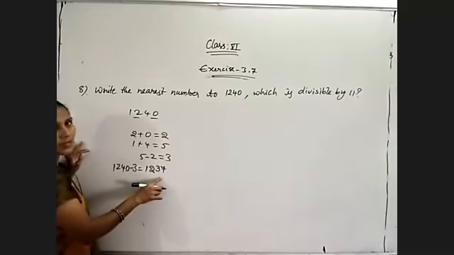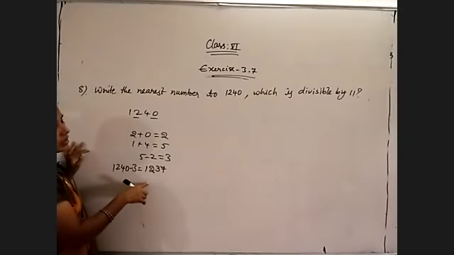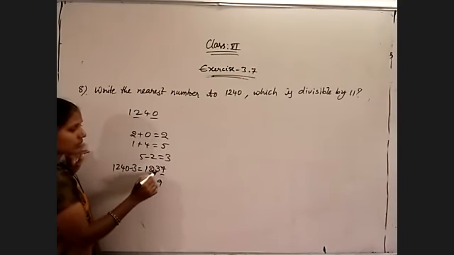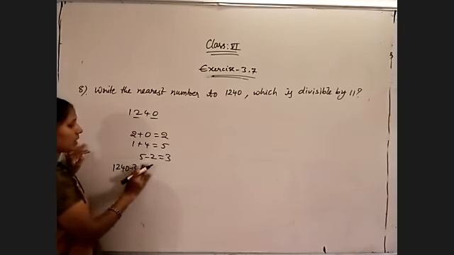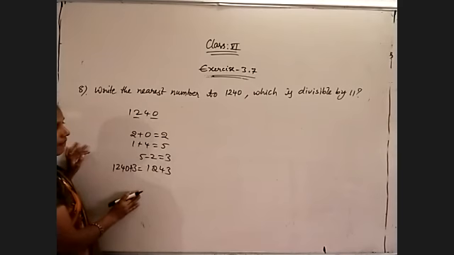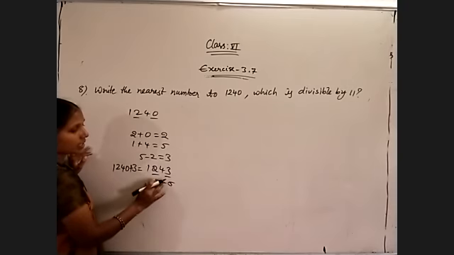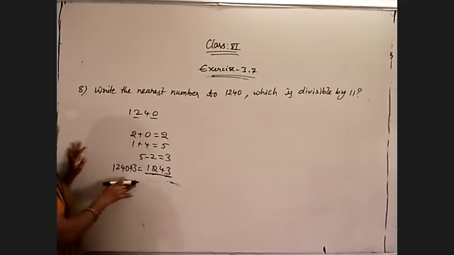Is it exactly divisible? 2 plus 7 is 9, 4 plus 1 is 5. Okay, so add instead: 1243. Then 3 plus 2 is equal to 5 and 1 plus 4 is equal to 5. Their difference will be equal to 0. So this is the required number which is divisible by 11.